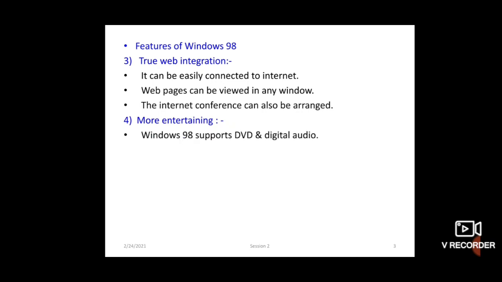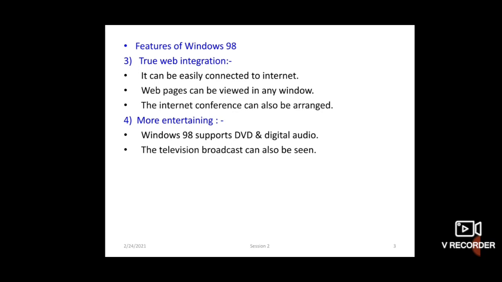Windows 98 supports DVD and digital audio. You know DVD and digital audio; every student knows them very well. You can play high quality digital movies and audio on the computer.